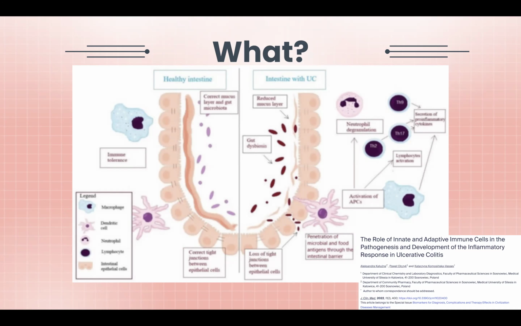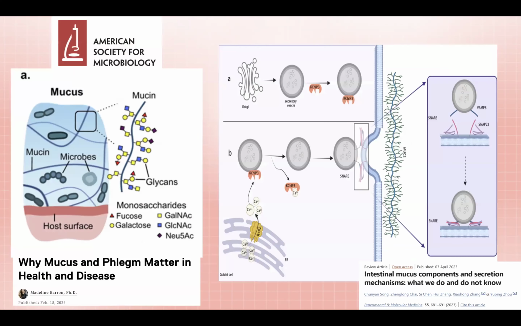So now let's talk about why this immune response is sort of triggered. Well, firstly, we can look on the left. It shows us the structure of a mucus protein, and really it's a protein with a lot of monosaccharides attached to it. We could see fucose, galactose, but the main one that we're going to focus on is fucose. That's the small triangle. Now, this other picture just sort of shows us the pathway that fucose takes. Calcium helps regulate it, and then it attaches to SNARE proteins, and it causes it to fuse through the layer.